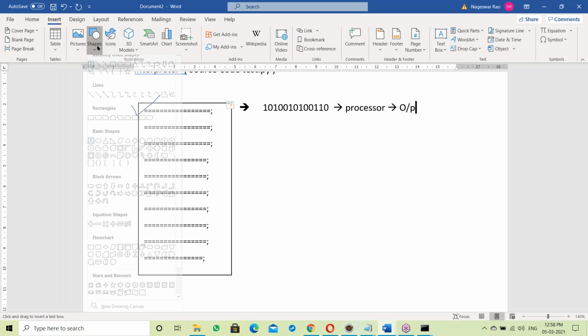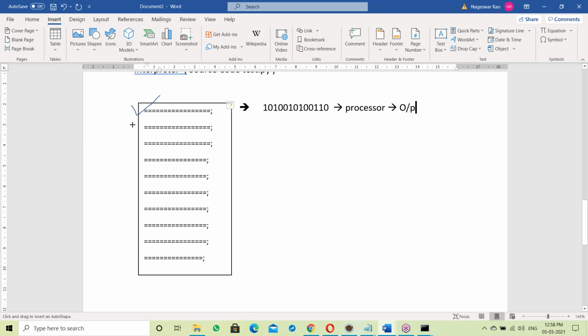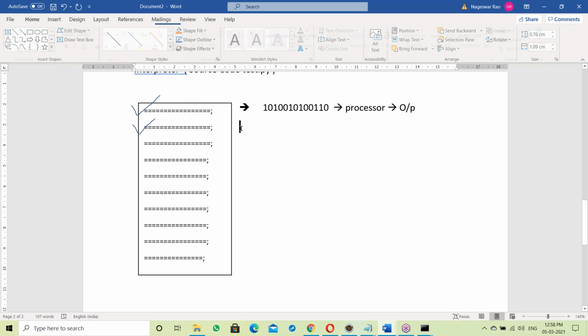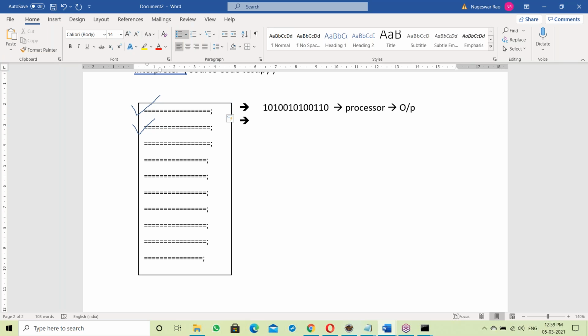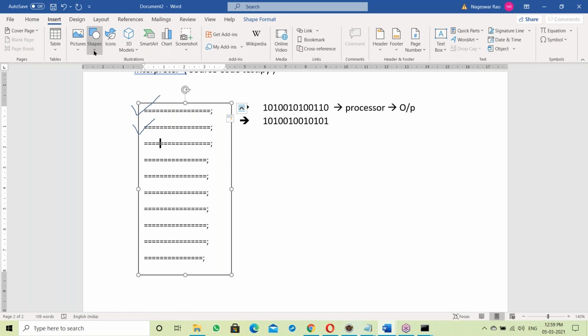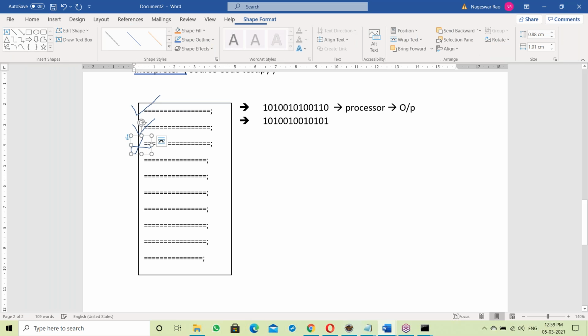Suppose the next statement is also correct: same process. It converts into binary code, which is given to the processor, generating output. Then it checks the next statement. Suppose something is wrong here: it stops.